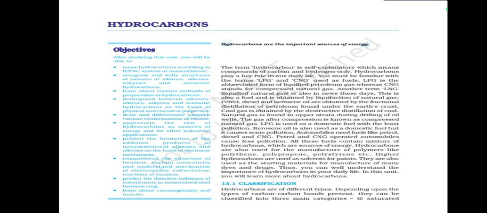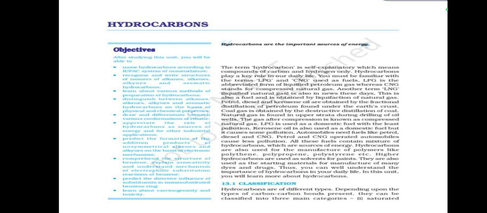Petrol, diesel, and kerosene oil are obtained by the fractional distillation of petroleum found under the earth's crust. Coal gas is obtained by the destructive distillation of coal. Natural gas is found in upper strata during the drilling of oil wells. The gas after compression is known as compressed natural gas. LPG is used as a domestic fuel with the least pollution. Kerosene oil is also used as a domestic fuel, but it causes some pollution.